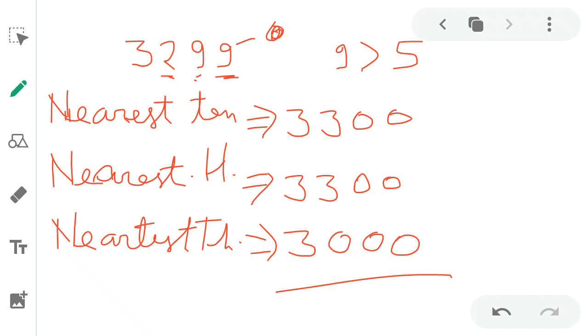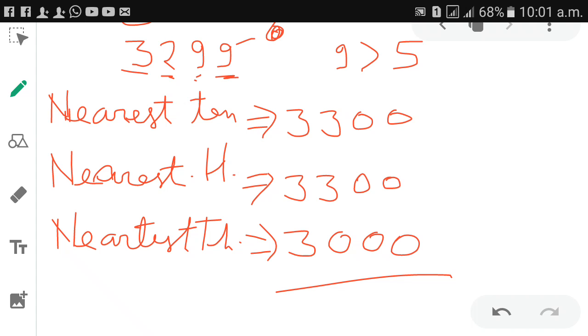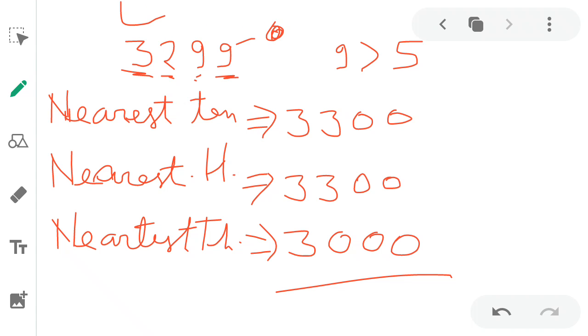After 3, we make the three digits equal to 0. The rounded value of this number to the nearest 1000 is 3000. In this manner, we can write the rounded value of a given number.